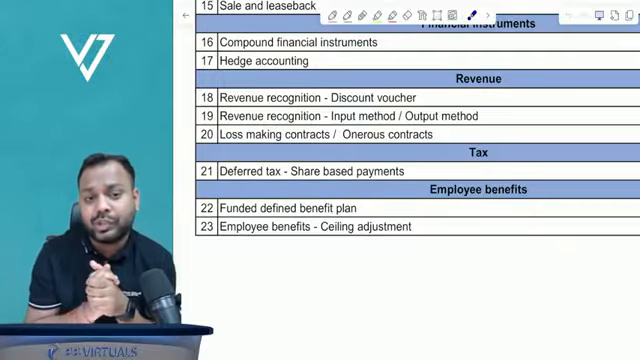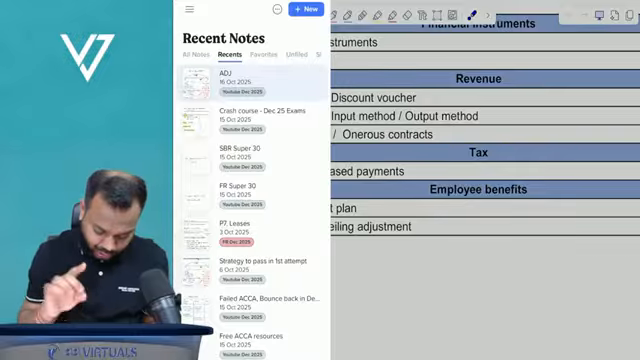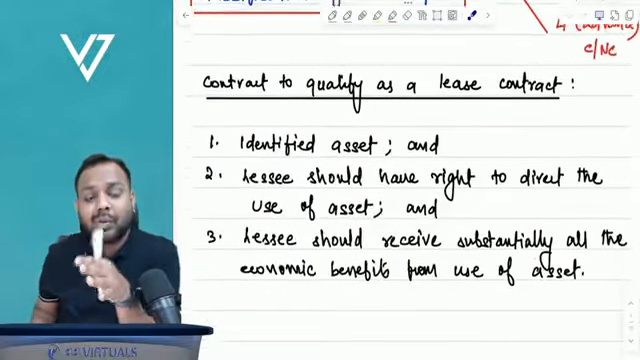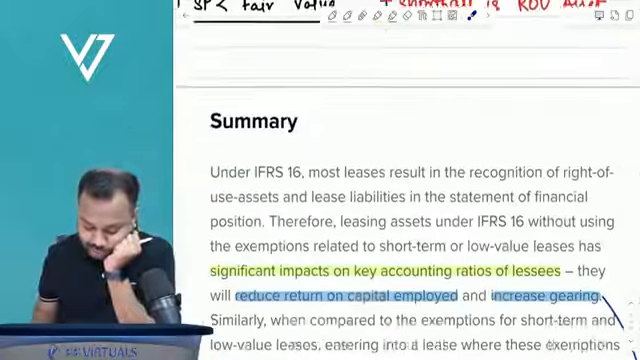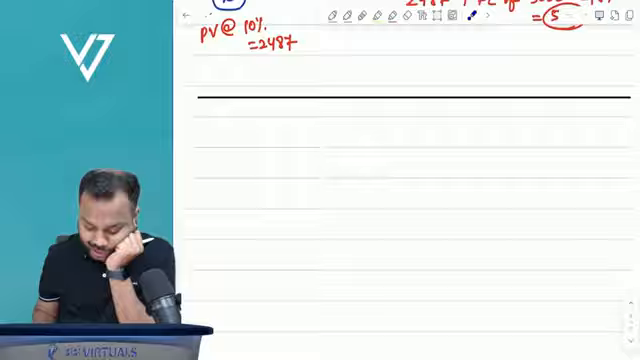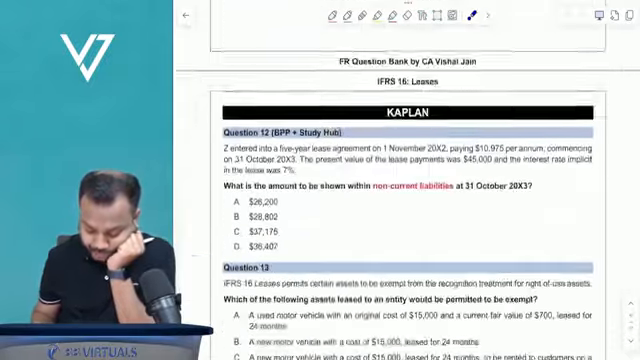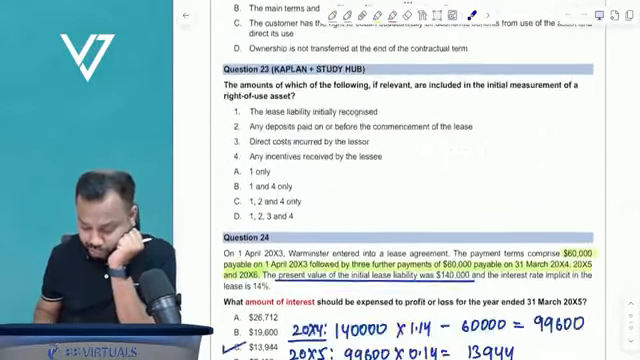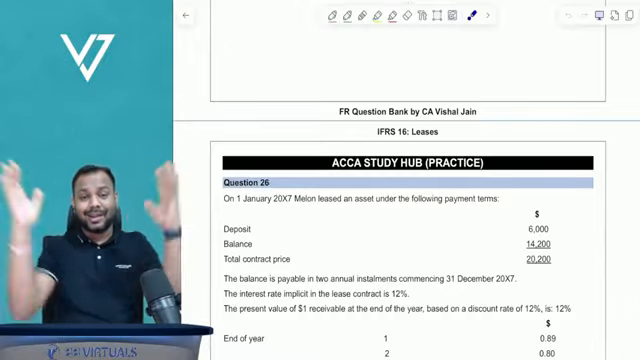Now, what are the questions which I will take in my FR crash course? So I'll show it to you. From a section A perspective, see, what I have done is I have made my own FR integrated question bank, which has the questions from section A, Kaplan, BPP, see BPP questions, Kaplan questions, Study Hub quiz questions, and Study Hub practice questions. So all the materials at one place.